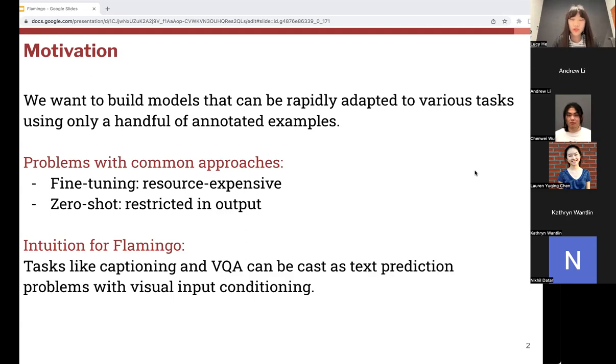And the intuition for the family of Flamingo models is to treat tasks like captioning or question answering as text prediction conditioned on visual input, instead of solely relying on text input in the more traditional language model settings.